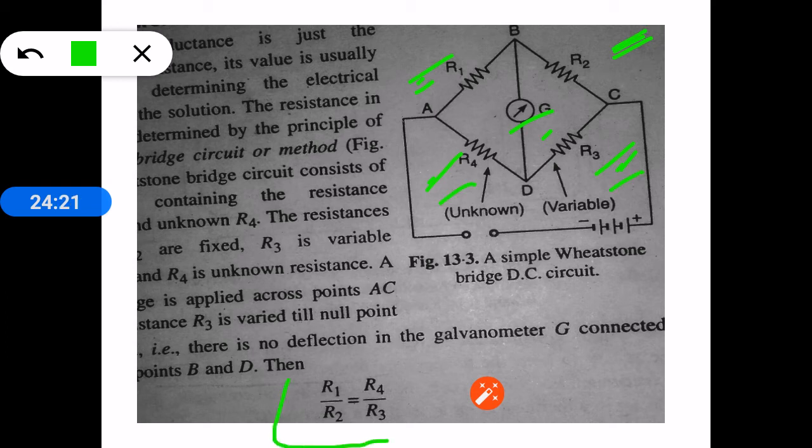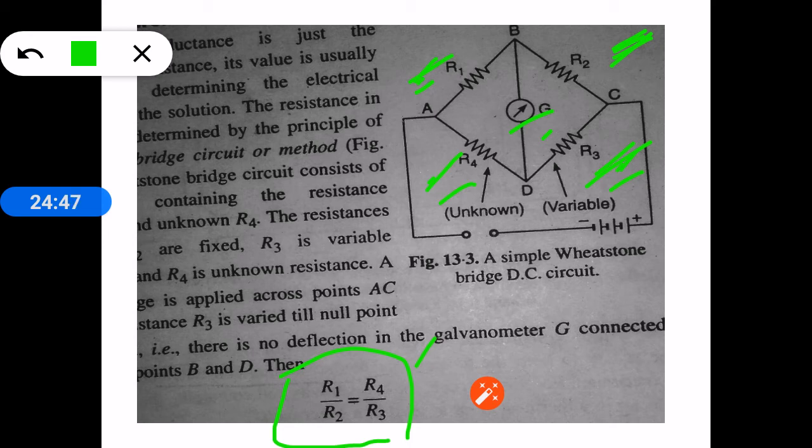R1 and R2 are fixed resistances and R3 is the variable resistance, and its resistance value we can know from the device, and the only unknown value is R4, which can be determined from this equation. So we can calculate R4, that is the unknown resistance or the resistance of our electrolytic solution.